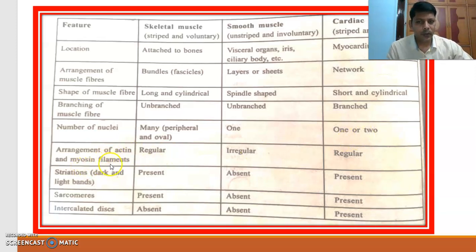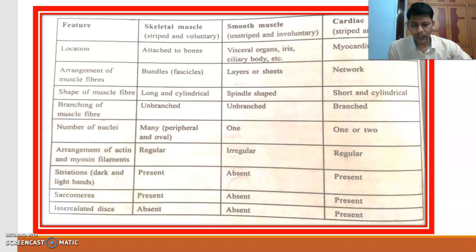Arrangement of actin and myosin. What are actin and myosin filaments? Okay, you know that muscles have one peculiar character, that is, they are contractile. They can contract. How can they? Because they have contractile proteins. What are the contractile proteins present in our muscles? Actin and myosin. Okay, the arrangement of actin and myosin.